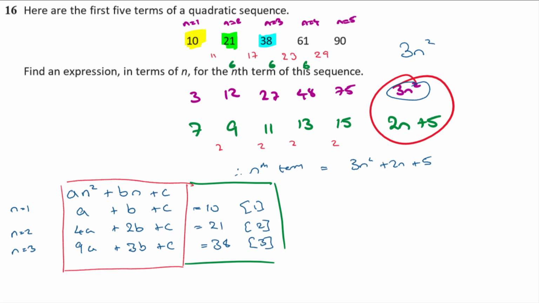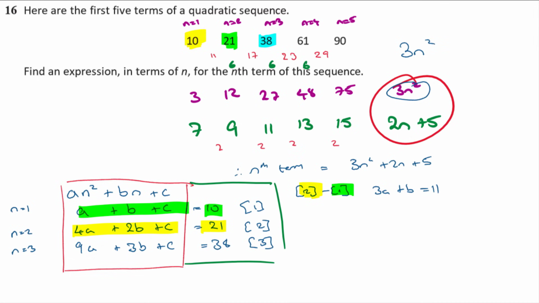So I've got 3 equations in 3 unknowns, a, b, and c, which I'm going to go on and solve. The first thing I'm going to do is take equation 2 and subtract equation 1. So what's 4a plus 2b plus c if I take away a plus b plus c? Taking those away, I'm going to get 3a plus b, and the c's are going to cancel. That is going to be equal to 21 take away 10, and 21 take away 10 is 11.